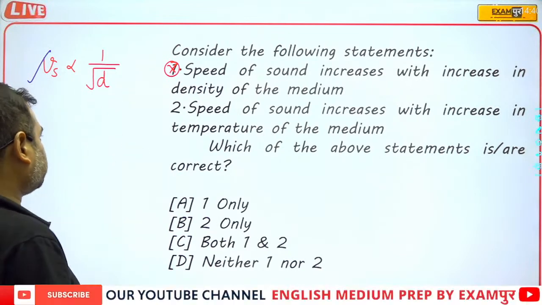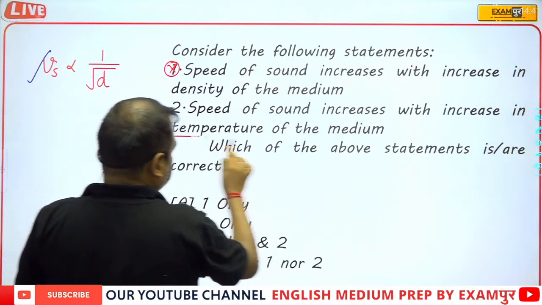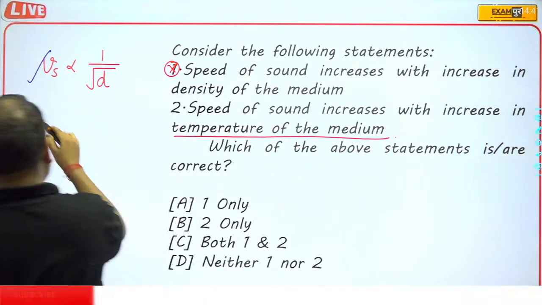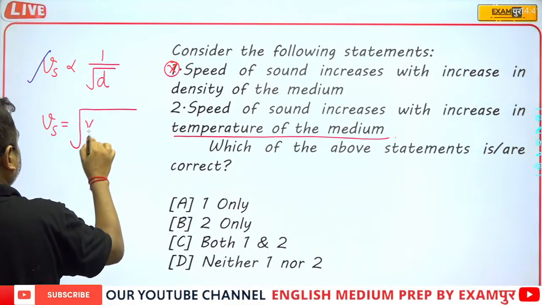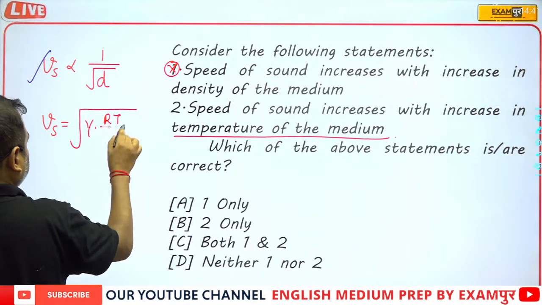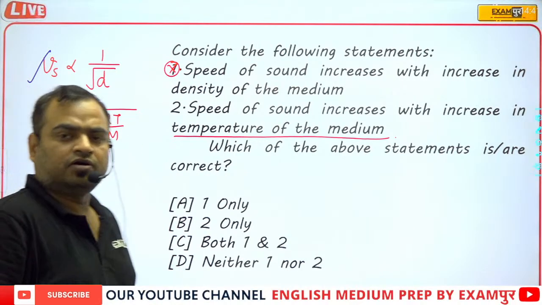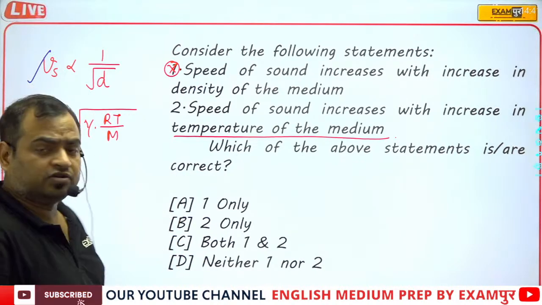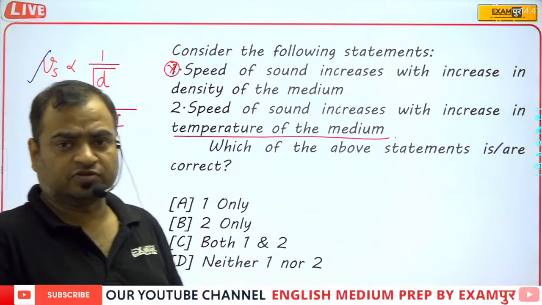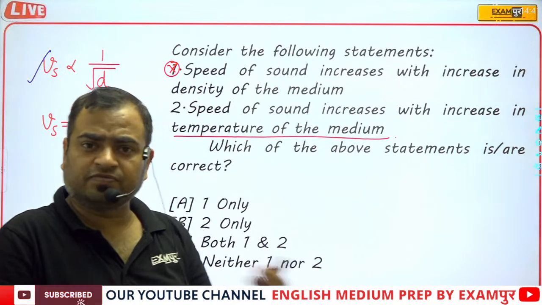First option is incorrect. Speed of sound increases with increase in temperature. Obviously this is the correct answer, because we all know that speed of sound is equal to the square root of gamma RT upon M. The value of gamma depends upon the atomicity of the gaseous molecule, just like for air, the value of gamma is 1.4.